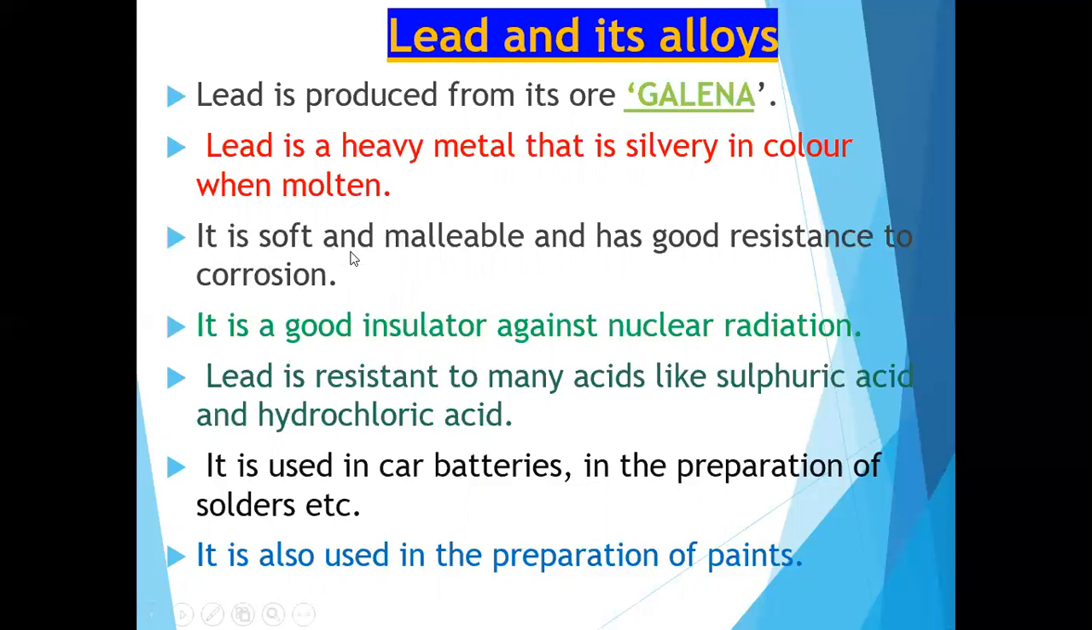Lead is soft and malleable and has good resistance to corrosion. It is a good insulator against nuclear radiation. Lead is resistant to many acids, like sulfuric acid and hydrochloric acid. These are the two acids we are mainly concerned with.